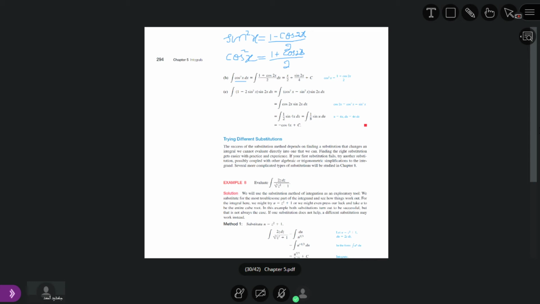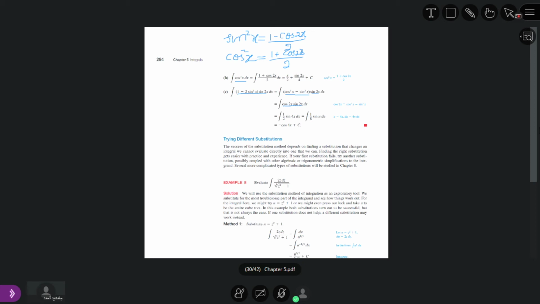The identity says 1 minus 2 sine square x is equal to cosine square x minus sine square x. Cosine square x minus sine square x is equal to cos 2x. Already we have sine 2x given, so this will become cos 2x times sine 2x.